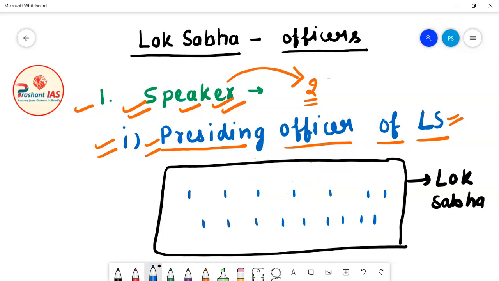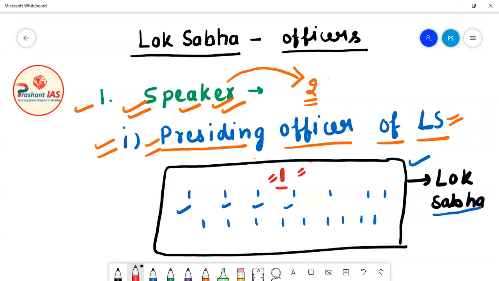For example, if this black rectangle represents Lok Sabha and all these are the members of Lok Sabha, and a meeting is going on, then he, the person in red color, will represent the Speaker of Lok Sabha.